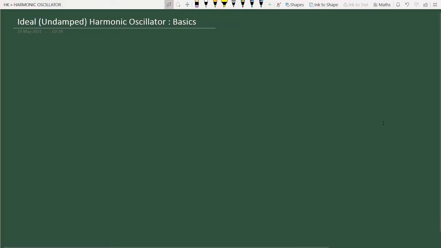Today we start a new unit, harmonic oscillator. This model of harmonic oscillator is very important in physics. It appears in different areas of physics. So let me quote from the second edition of Mechanics by Klöckner.